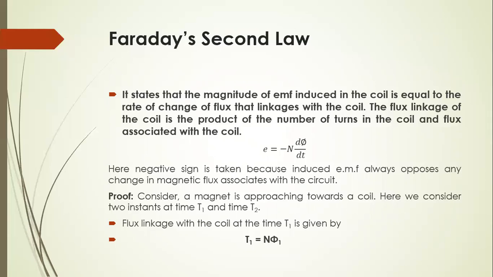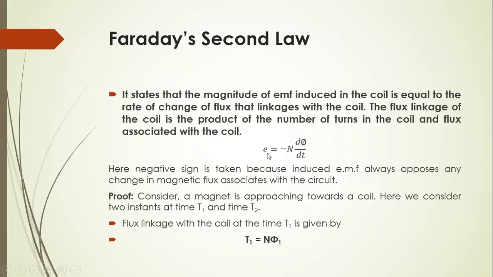Now, the second law states that the magnitude of EMF induced in a circuit is directly proportional to the rate of change of magnetic flux linked with the circuit. It means the induced EMF in the circuit is equal to d phi by dt, the rate of change of magnetic flux, multiplied by the number of turns in the coil.